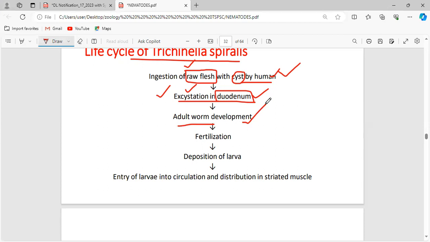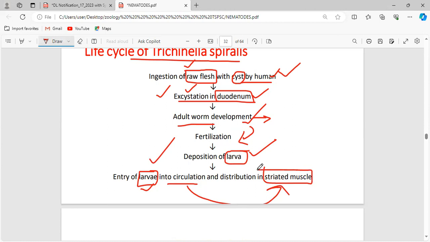Now the adult worm develops. When the adult form develops, there will be male and female sexual organs, and they attain sexual maturity. Once again fertilization happens, the zygote is formed, and after the zygote, cleavage happens. After cleavage, the larval stages develop. The larval stages don't stay in the same place. They enter the circulation and are released into the striated muscles.